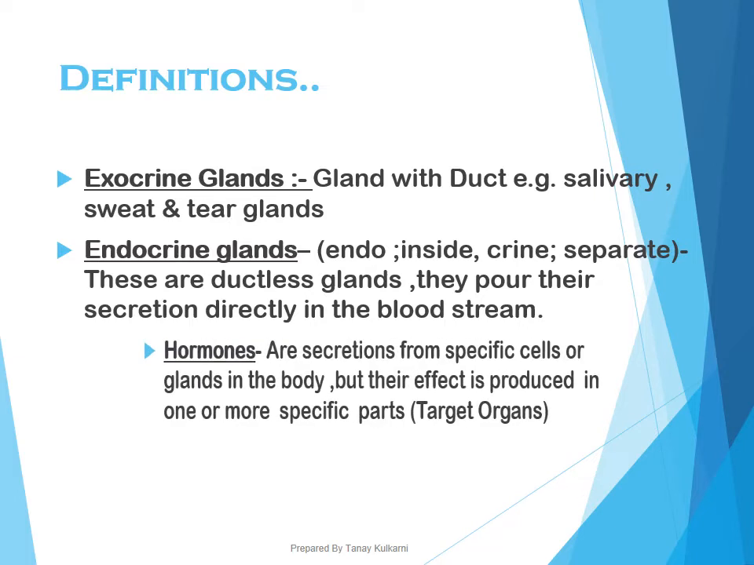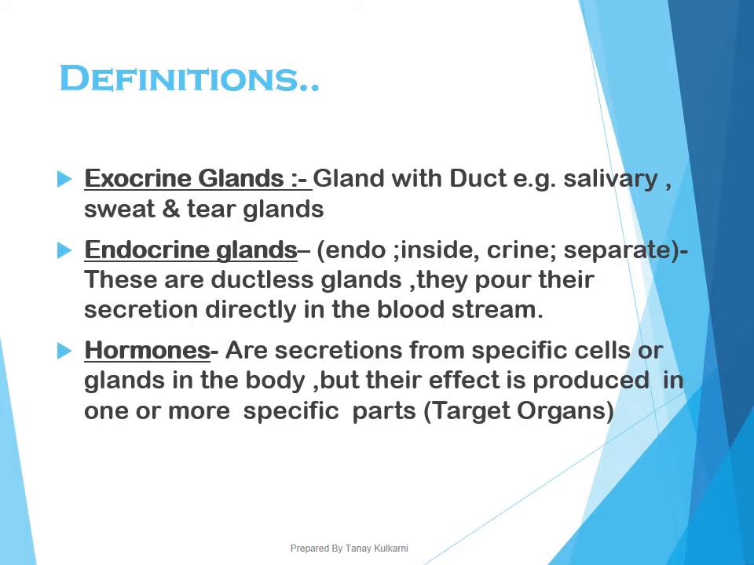The secretion of an endocrine gland, students, is known as hormone. And what are hormones? They are the secretions from specific cells or glands, and their effect is produced in one or more parts, also called target organs, and they are released directly into the blood. So when you write the definition of hormone, there are three important points. Number one, secretion from specific cells or glands. Number two, acts on target organ. And number three, directly released into blood.